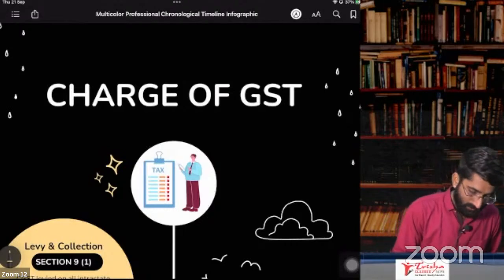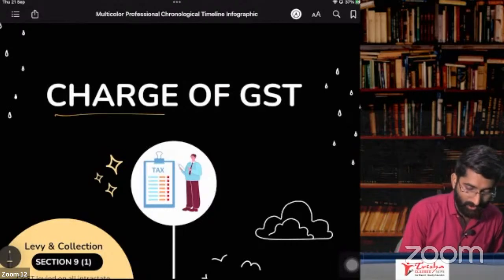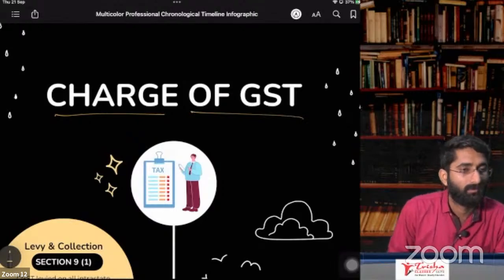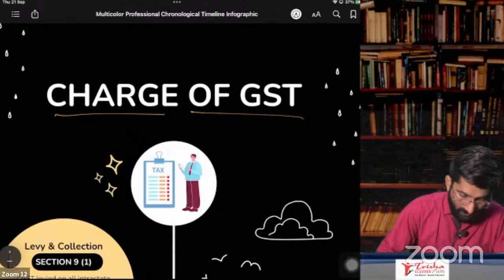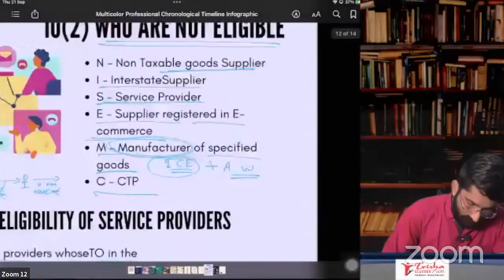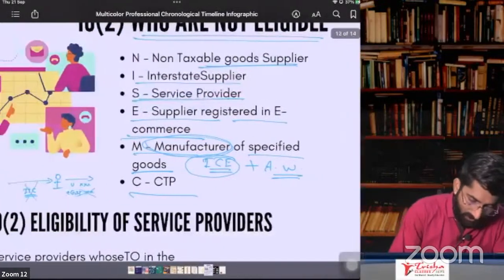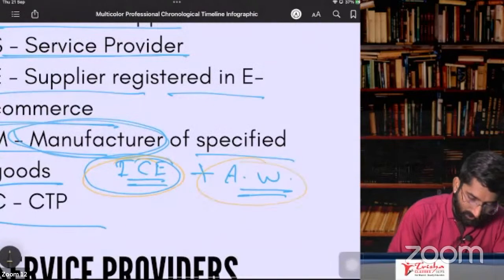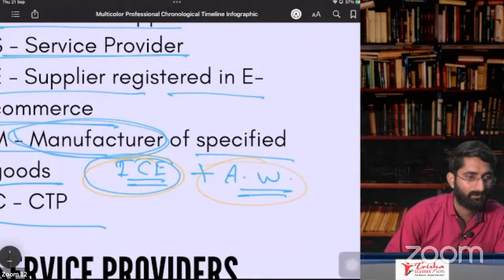Now the next concept is about charge of GST. One more question: sir, won't aerated water also come under specified goods? Yes. That's why we discussed aerated water as well. Ice cream plus aerated water, that is also included.